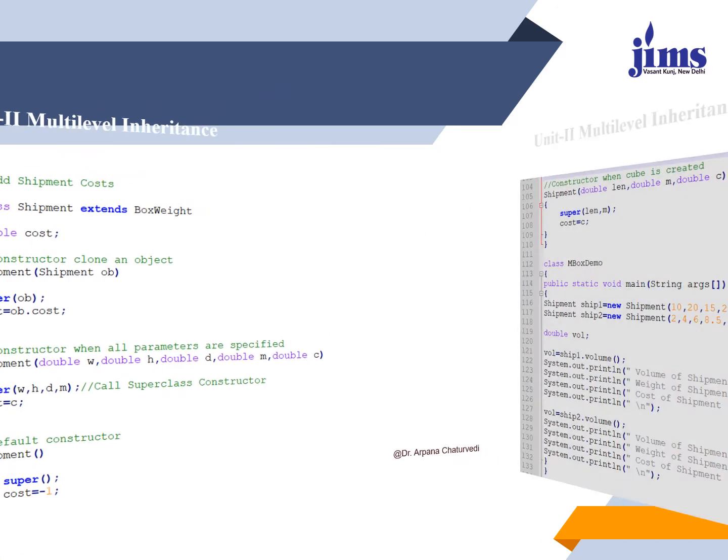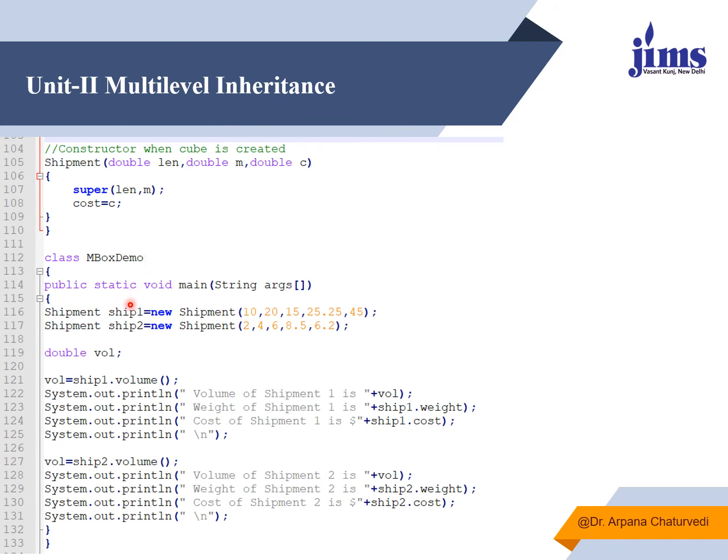Now in the main class, when we make the object of Shipment, the third level of class, we can pass the arguments, and I have created two different objects to show you the difference between the two. Here as the values are different, that's why it is displaying other values. The calculated value will be different.